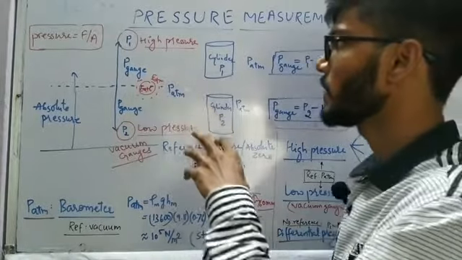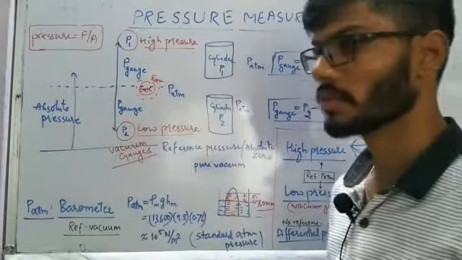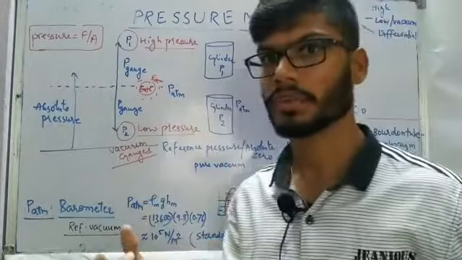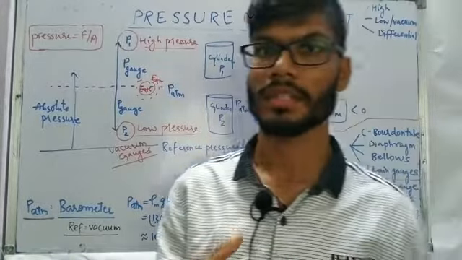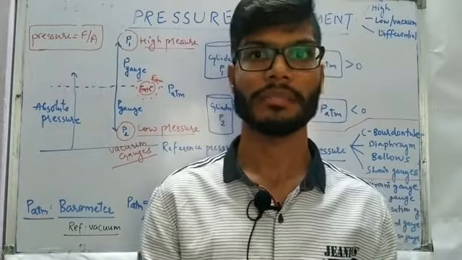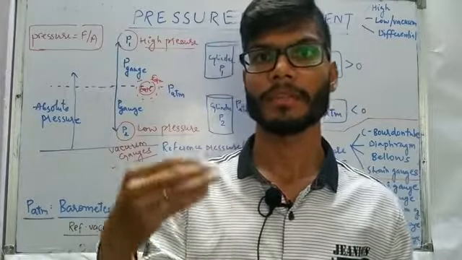Whatever the measurement, whether high pressure or low pressure, we are going to do it with respect to the atmospheric pressure, and that atmospheric pressure is going to vary from location to location. For example, I have one instrument which gives a high pressure measurement, and right now I am using it at one particular location, and on another day I wish to use it at another location.